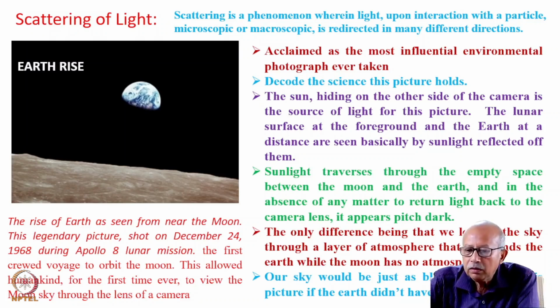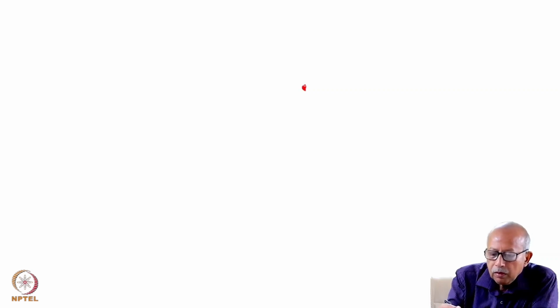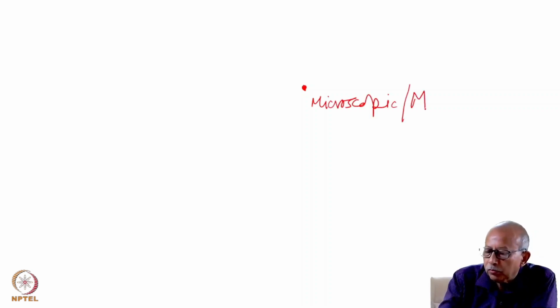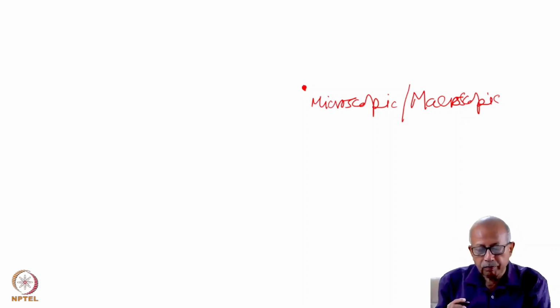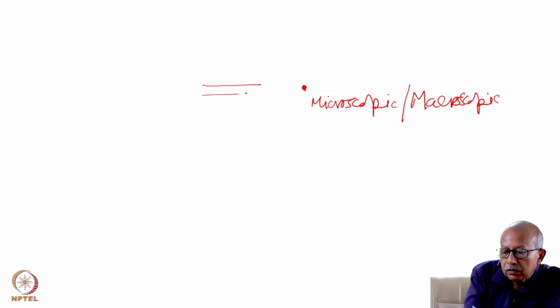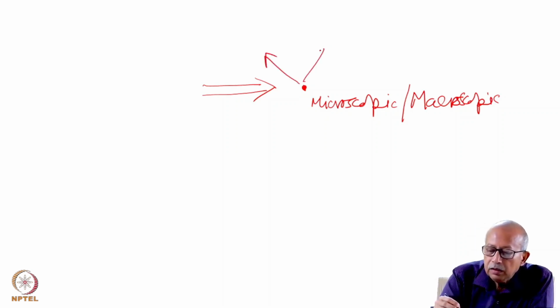Scattering is a phenomenon wherein a light beam, upon interaction with a particle, which can be both microscopic or macroscopic, that means it could be small as well as large, interacts with it, and the rays of light after the scattering are directed in every direction.